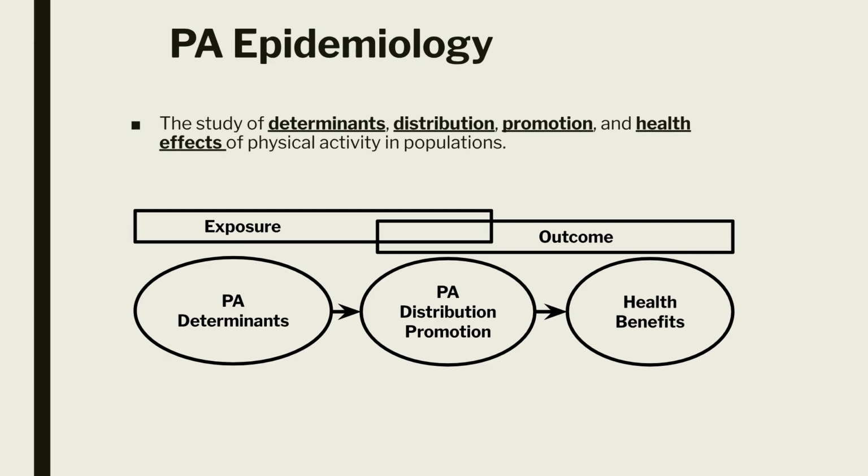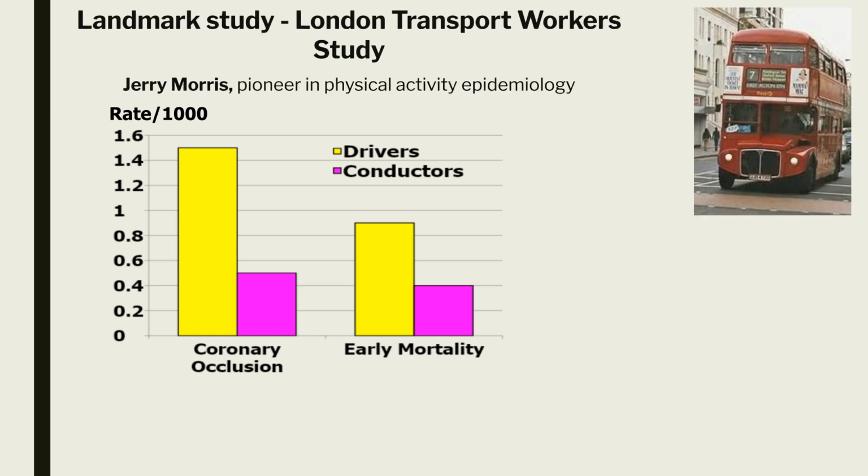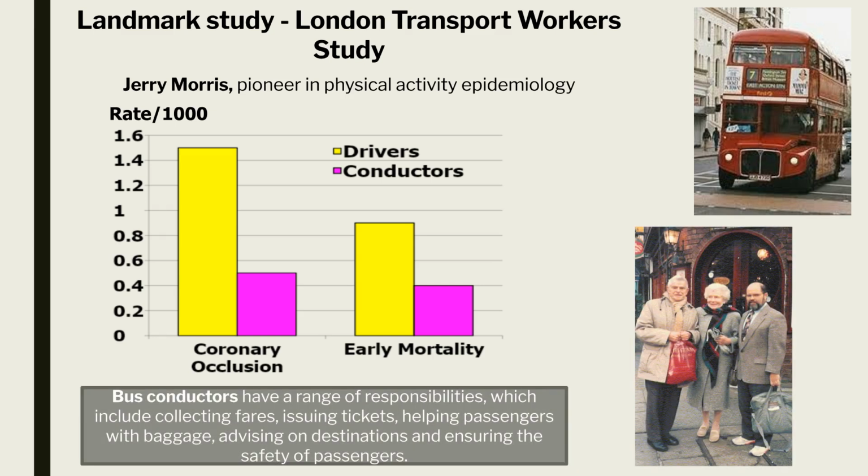It looks at factors influencing physical activity levels, how to promote it, and its link to health benefits, using exposure and outcome variables. Jeremy Morris, a UK researcher, is considered a pioneer of modern physical activity epidemiology. In 1949, he conducted the well-known London bus study, comparing bus drivers and conductors. Bus drivers spent most of their time sitting, while conductors were highly active, standing, walking, and climbing stairs throughout their shifts. Morris found that conductors had less than one-third the rate of coronary heart disease, and about half the rate of early mortality compared to drivers.